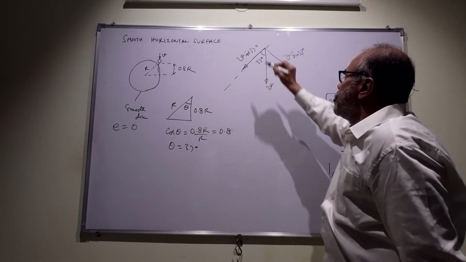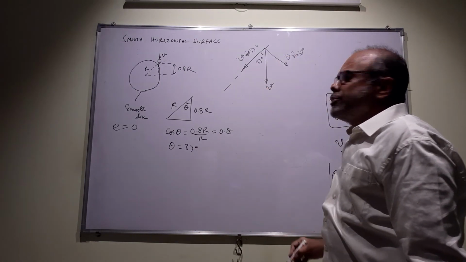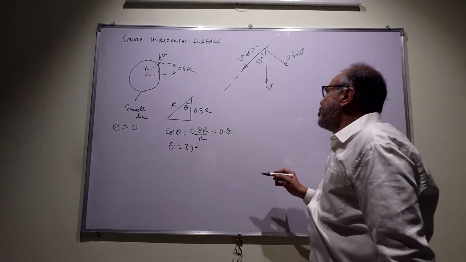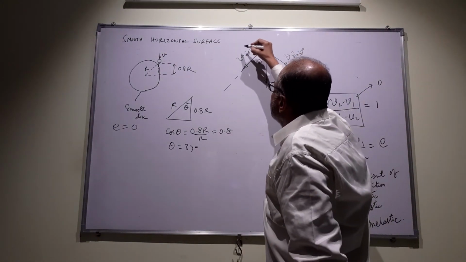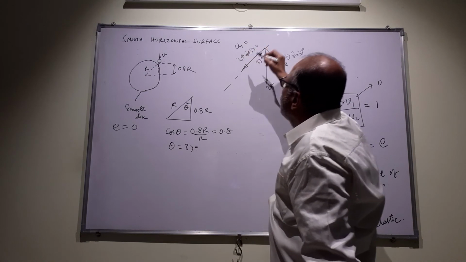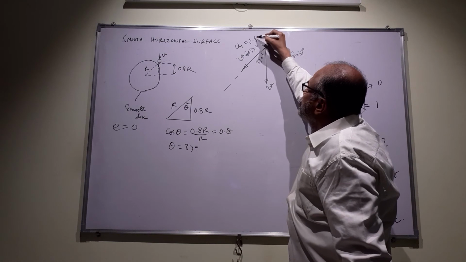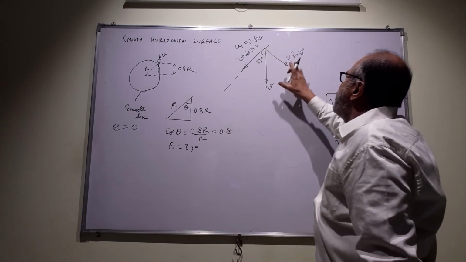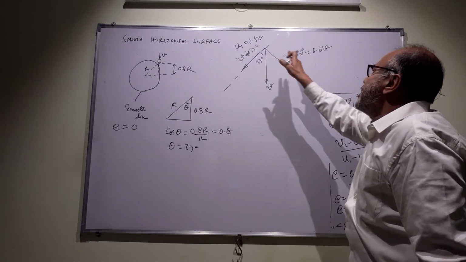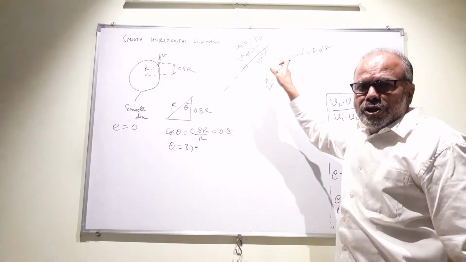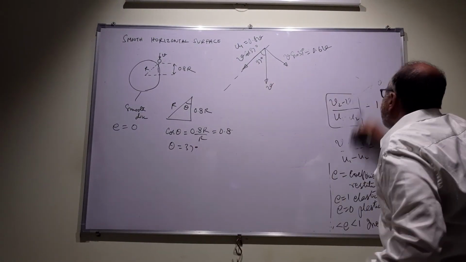Along the normal component, we can conserve the momentum. So this would be u1, and u1 is v cos 37. Cos 37 is 0.8, so this is 0.8v. This v sin 37 is 0.6v. This will remain unaffected because there is no tangential force.